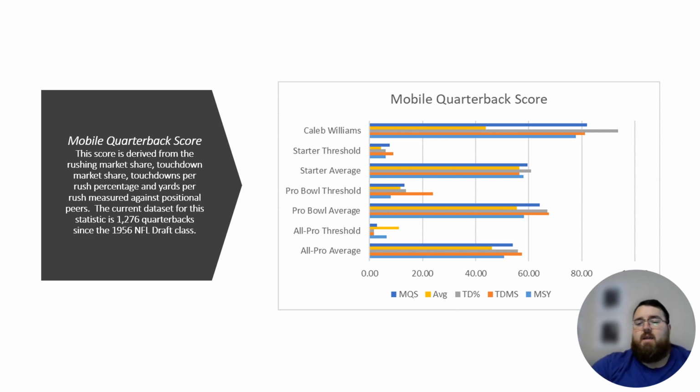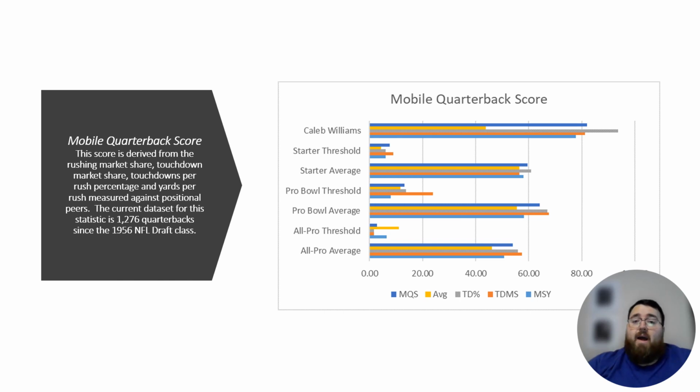However, when you look at the starter average, the Pro Bowl average, and the All-Pro average, it hits within the range that you're looking for in terms of that particular metric. And it's also important to mention that the mobile quarterback score is more of a descriptive than a predictive metric from that kind of perspective. So it's going to tell you his style of play.